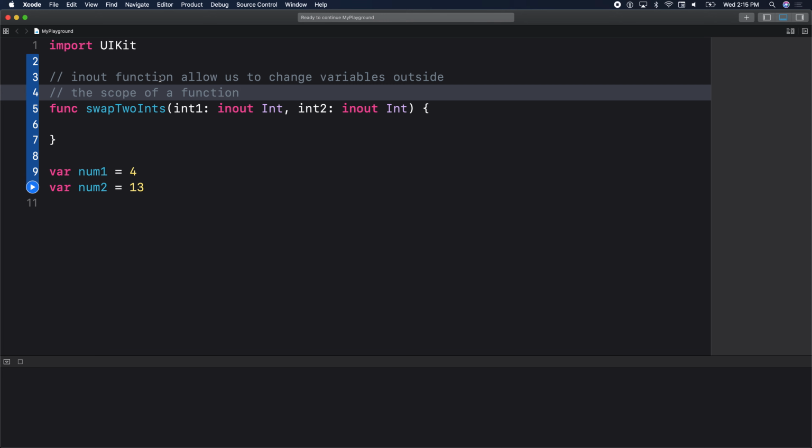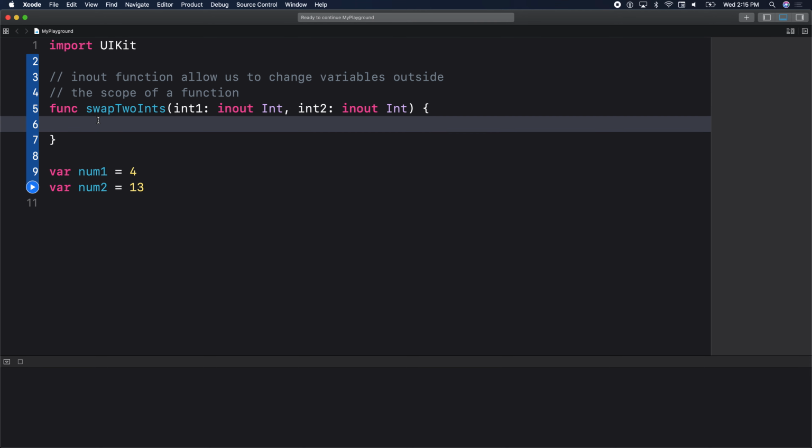So we have swapTwoInts. What does that do? Again, it will swap. So num1, at the end of the day, we want num1 to have the value 13, and we want num2 to have the value 4. Okay? That's the objective of the function. So the function will have references to both those values. We'll write some logic in our function body, and it will swap those two values. Okay? So we'll start off in our function body with a constant. We'll call it temp, temporary.